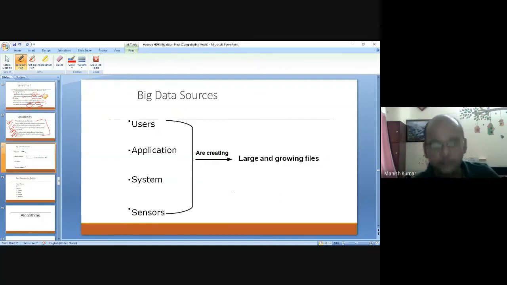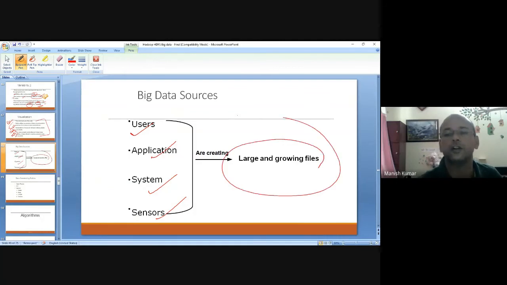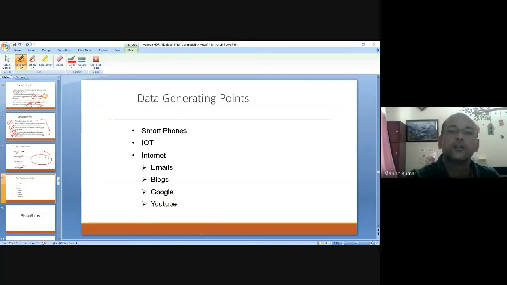Sources: obviously user is one source, application, system, sensors, all these are sources of data generation, generating large and growing files like anything. So smartphones, Internet of Things, emails, blogs, Google, YouTube, all these are actually sources of data point generation.